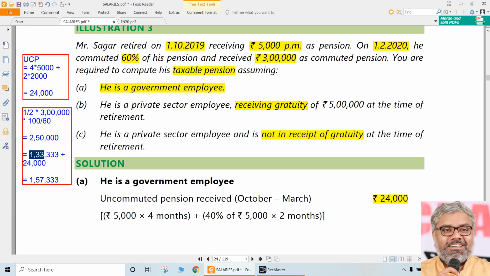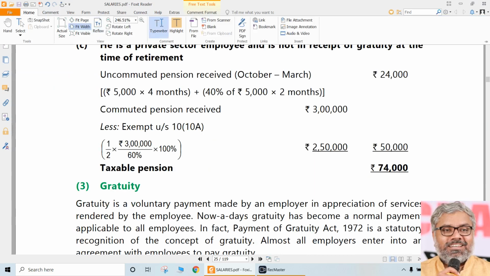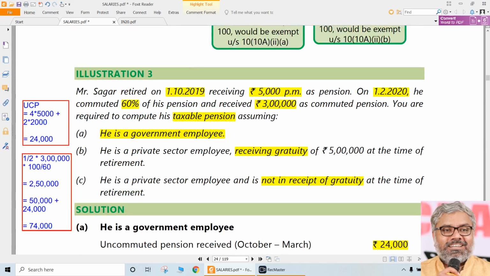If 3 lakhs is received and 2,50,000 is exempt, naturally how much will be taxable in this case? 50,000 will be taxable. So 50,000 plus 24,000, already anyway taxable for everybody. So how much is the final taxable pension for this person? 74,000, if this private sector employee is not in receipt of gratuity. That is the final answer here. Like this, for any case, we should be able to calculate how much is the exemption in relation to the commuted pension received by the employee under 10(10A).